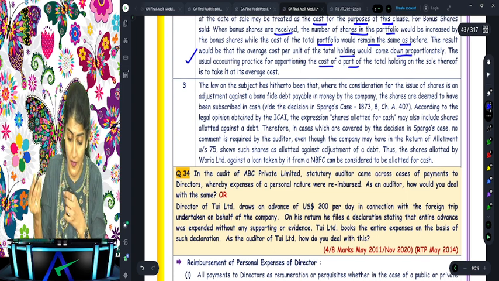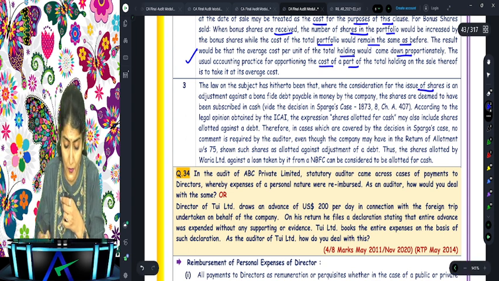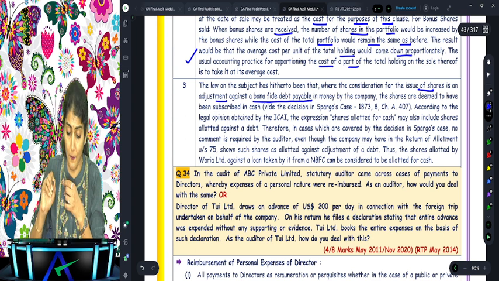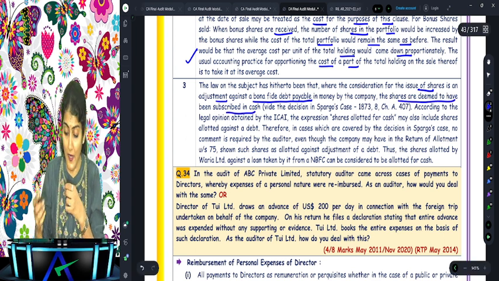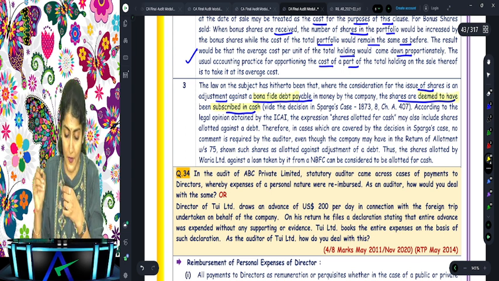The law on the subject has hitherto been that where the consideration for issue of shares is an adjustment against a bona fide debt payable in money by the company, the shares are deemed to have been subscribed in cash. So if you are paying it against a bona fide debt of the company, then they are deemed to have been subscribed in cash.